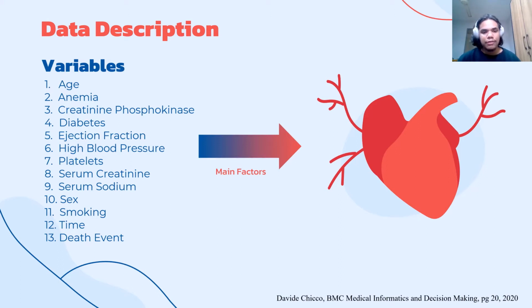The creatinine phosphokinase, which is the stress on the muscle tissue of a human. You have the diabetes. The ejection fraction is the amount of blood pumped by the heart on each contraction. We have the high blood pressure, the amount of platelets, the serum creatinine and sodium, the sex of the human, the smoking condition, whether they smoke or not, the time they spend on these conditions, as well as the death event, whether the heart failure itself can lead to death or not.